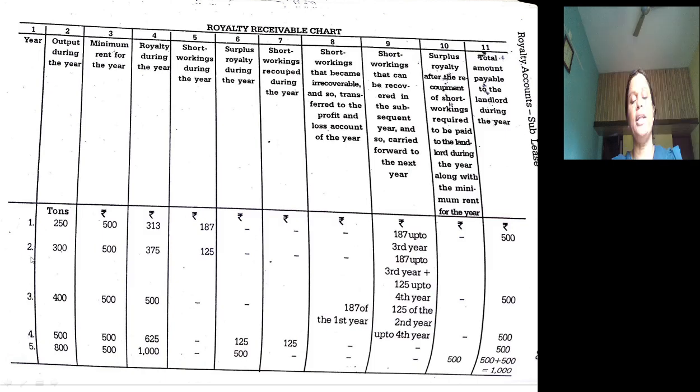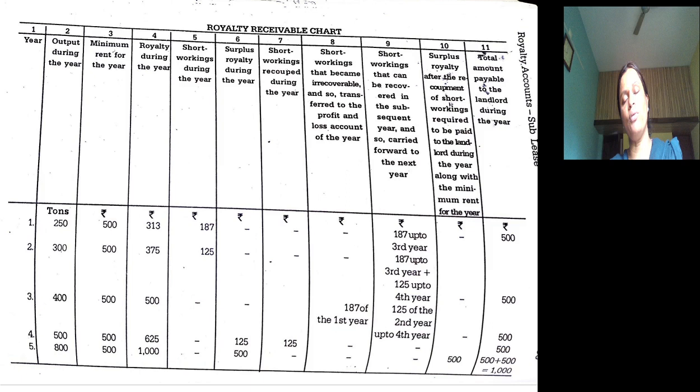Once we finish these 4 columns, we concentrate on the first year, then the next year, one year after another. In the first year the short working is 187. There is an agreement in the sublease that 1 year's short working can be recouped in the next 2 years. So the second and third years are left to recoup, and we can carry forward this 187 till the third year. Nothing is left to the lessor because there is no surplus at all, so payment is equal to minimum rent.